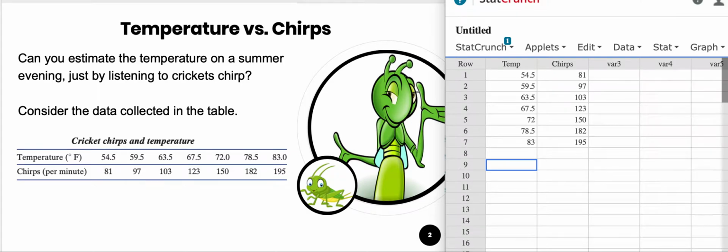We take a quick look at linear regression in StatCrunch. So can you estimate the temperature on a summer evening just by listening to crickets chirp? Well, in our table, we have several measurements at which we witnessed the number of chirps at different temperatures. And so here we have the temperature and we have the number of chirps at that temperature.